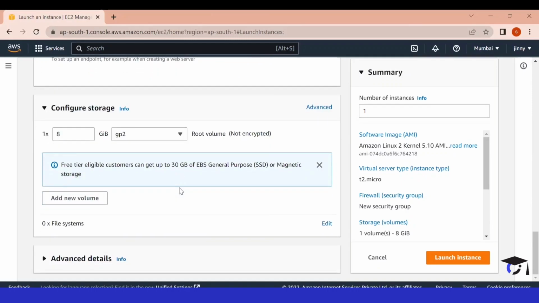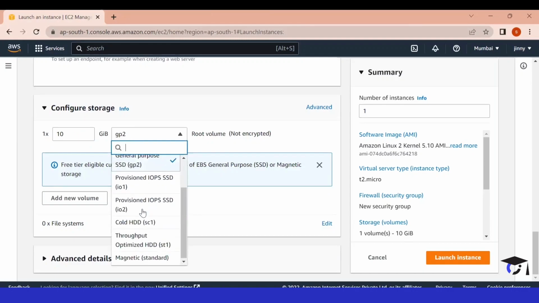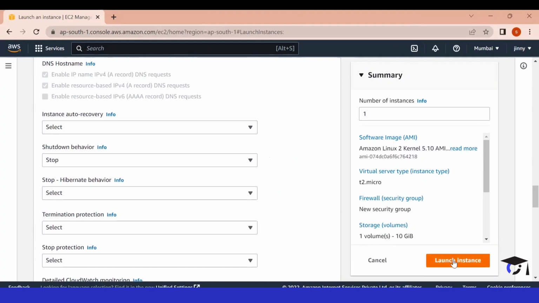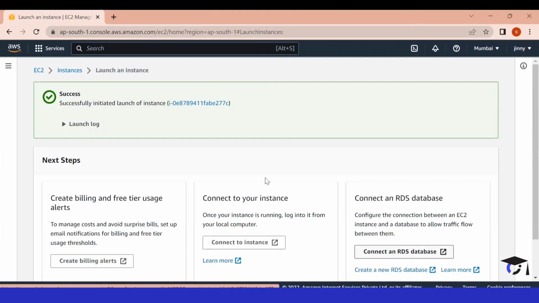Now, as we launch an EC2 instance, we'll also need some storage behind the scenes. So by default, Amazon will take 8 GB of storage, but we can increase it to anything according to our use case. We have multiple types of storage, which we'll see in EBS classes, but for now, I'm going with general purpose, which will provide us SSD storage. Now we can click on launch instance and it will launch an instance for us. It will hardly take 30 seconds.